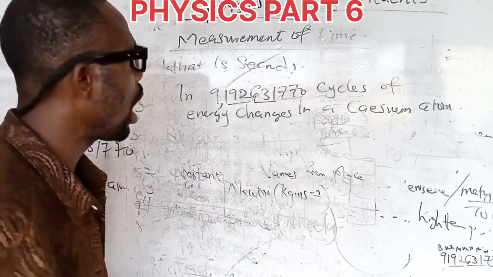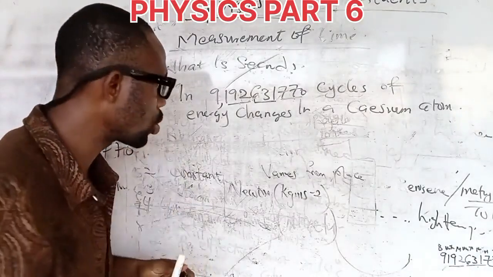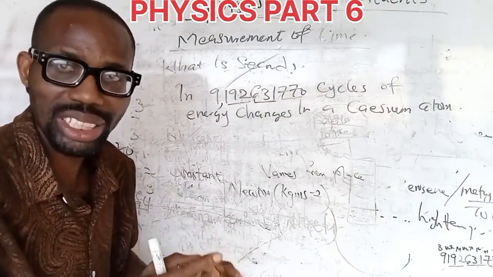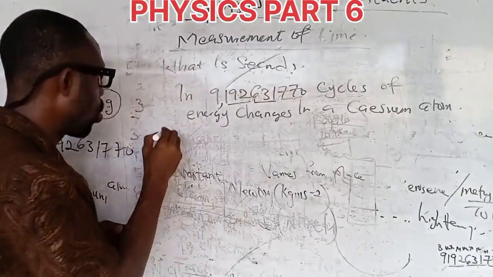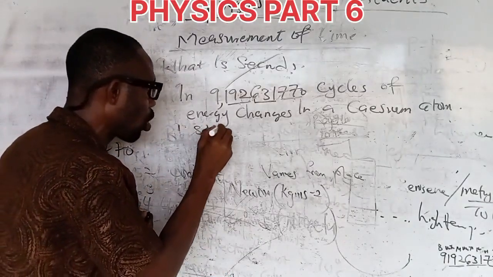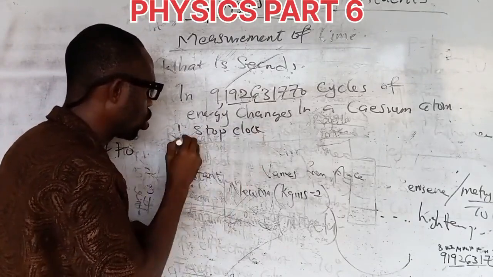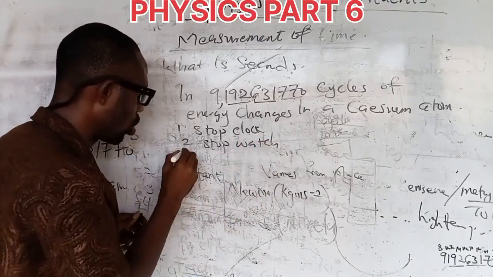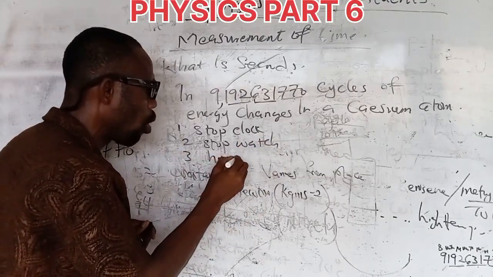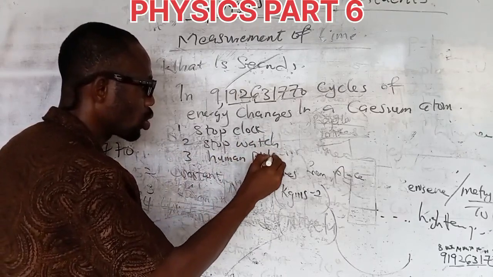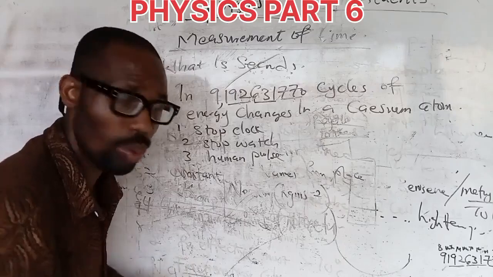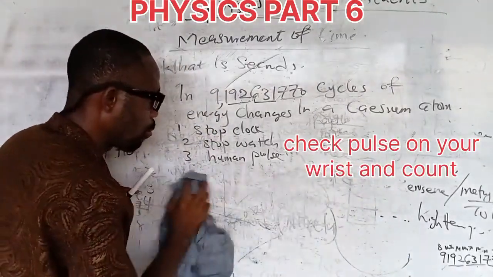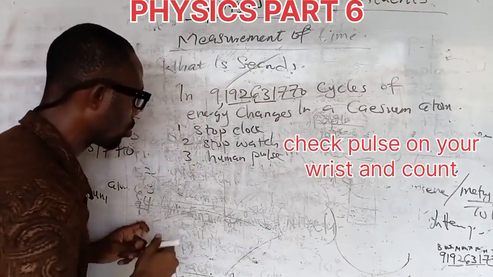Is that clear? Now, I want you to know that time can be measured using certain instruments, such as, number 1, the stop clock. Number 2, the stopwatch. Number 3, the human pulse. Number 4, the simple pendulum.